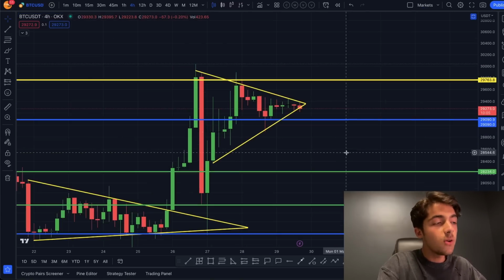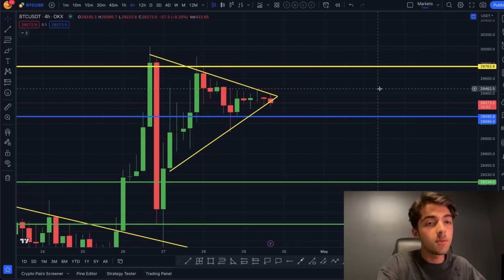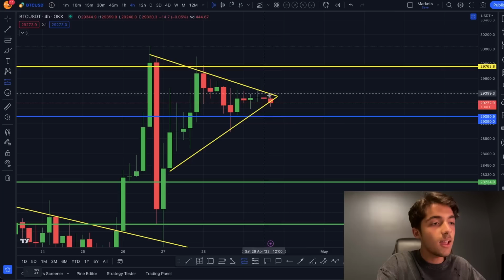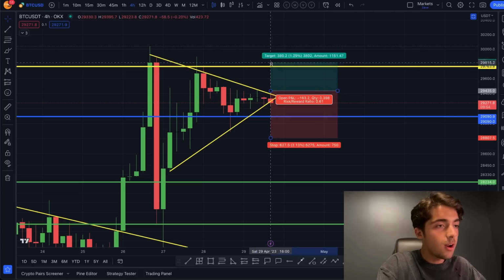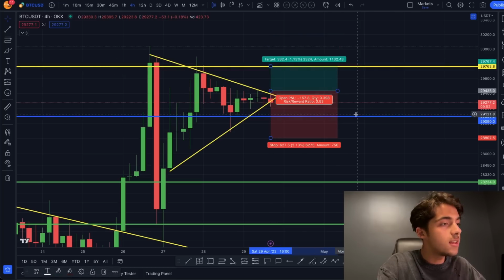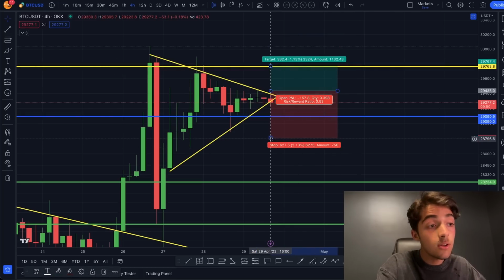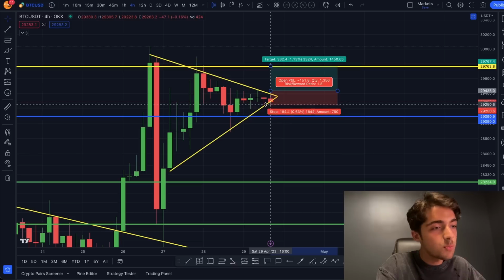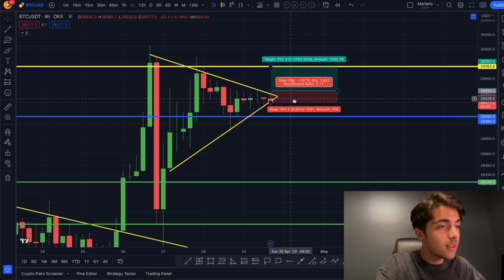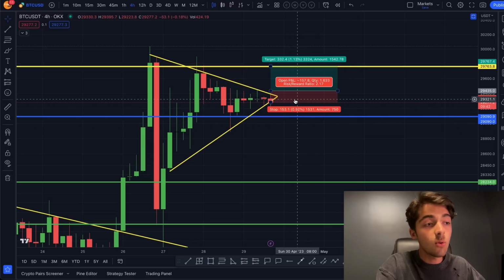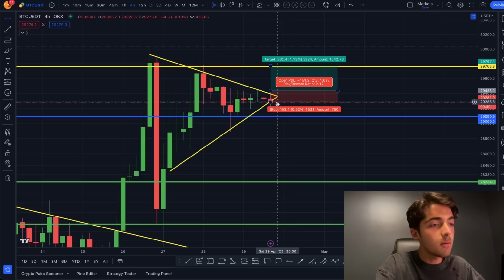Now, we want to do a counter trade, right? So I want to open a long position just in case also. So I take the long tool, and I'm going to put it above the breakout from the support right over here. I'm just going to do it over here, and my take profit will be at the $29,763, and I'm going to do my stop loss pretty tight at the support of this triangle right here. So that's going to give me a 2 to 1 risk to reward, which is perfect. I don't like to do anything below that.